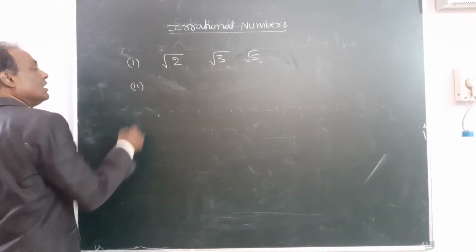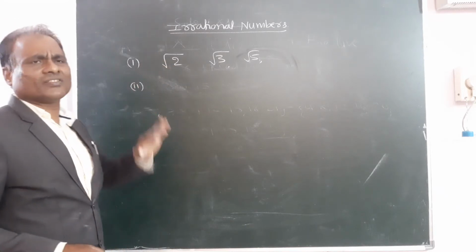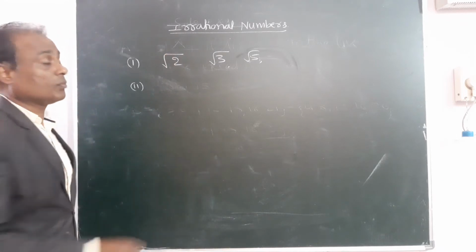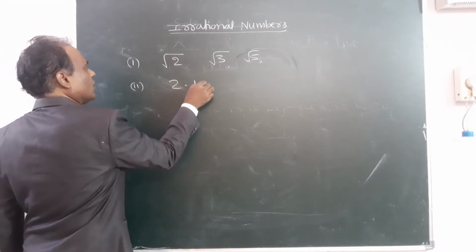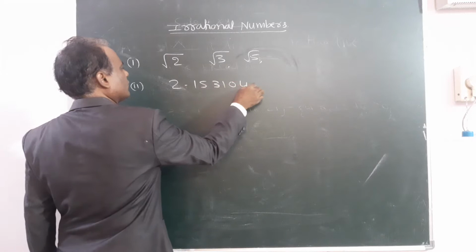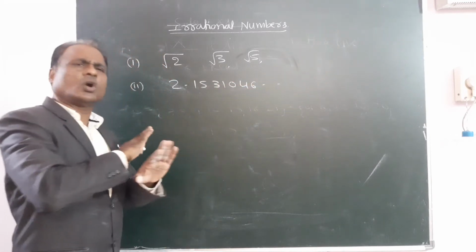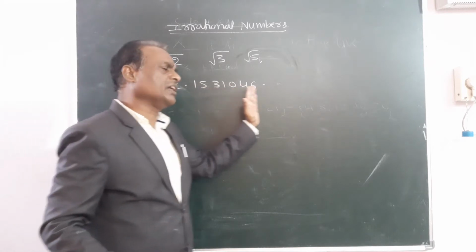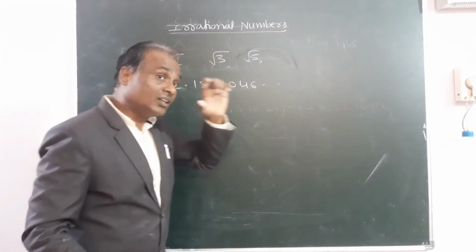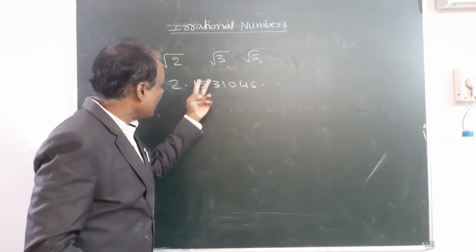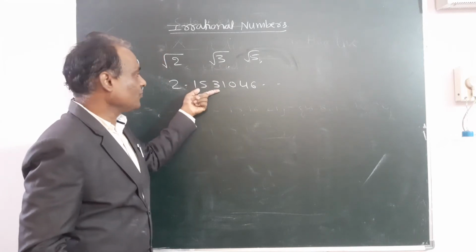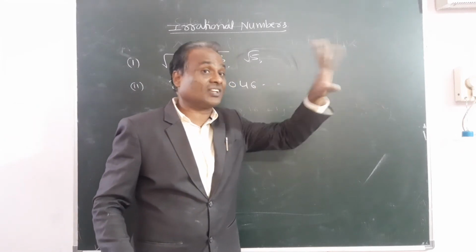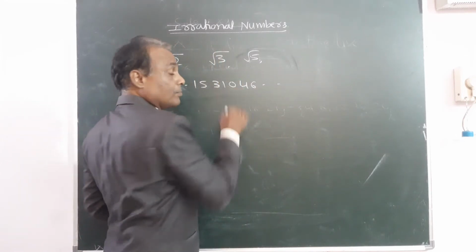And the second type: suppose the root is not given, but a non-terminating and non-repeating decimal is given, like 2.1531046, irregular, with no repetition. Sometimes after the decimal the numbers continue up to infinity, but there are two ways. One is that the same numbers repeat. Suppose it is 153, next 153, next 153. Such repetition is possible, so we write 153 bar.